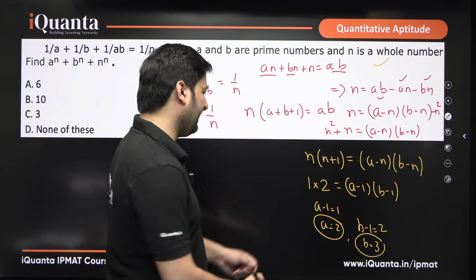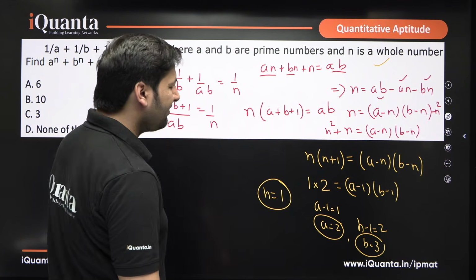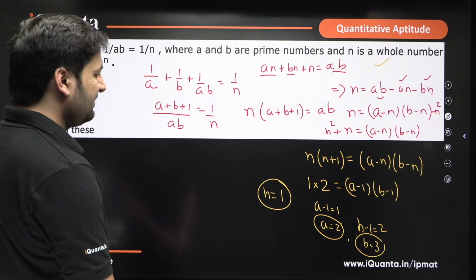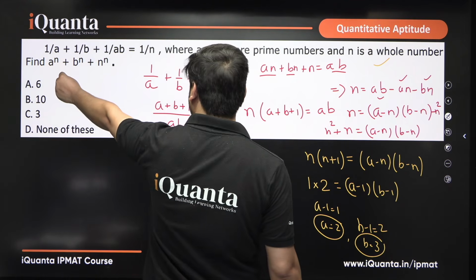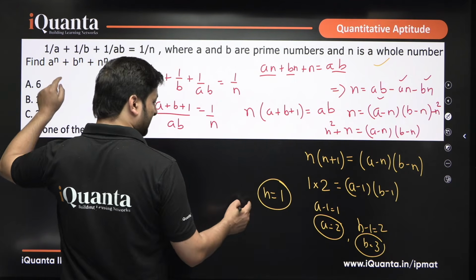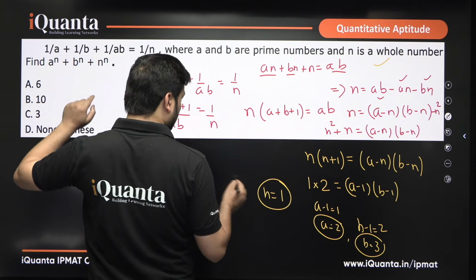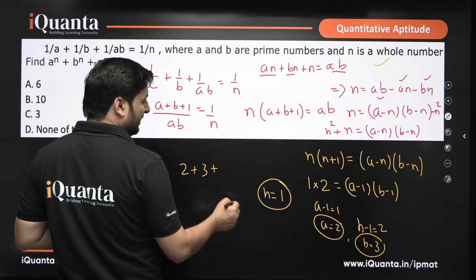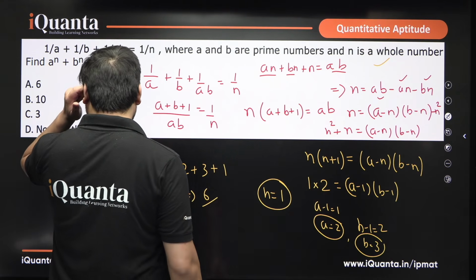Are A and B prime? Yes. We took n equals 1, is n a whole number? Yes. Does it satisfy our scenario? Let's see. Yes, it does. If you put A equals 2 to the power 1, that means 2, plus B to the power n, so 3 to the power 1, 3, plus n to the power n, that means 1. So this gives you 2 plus 3 plus 1, that is 6. 6 is the answer.